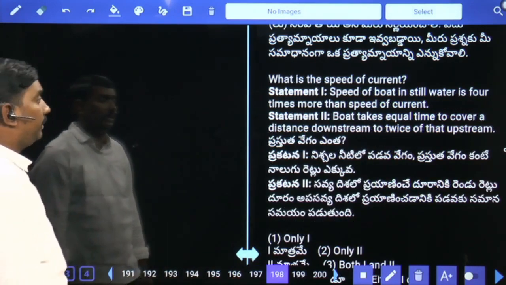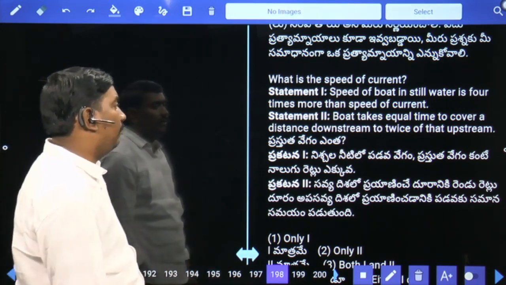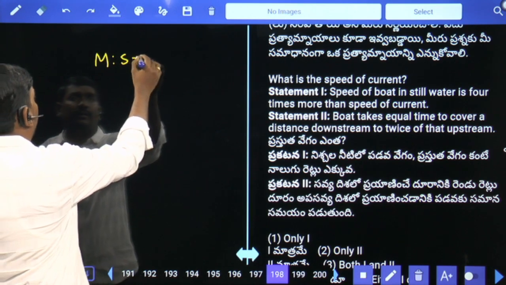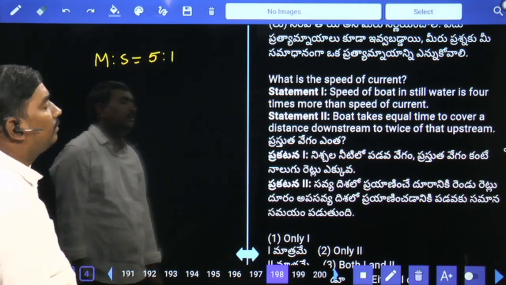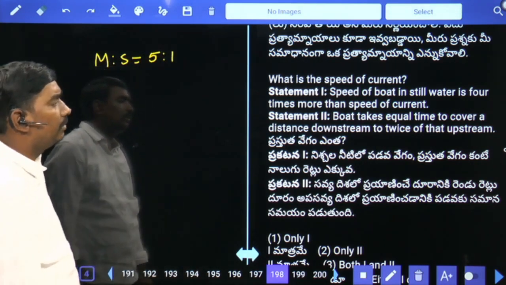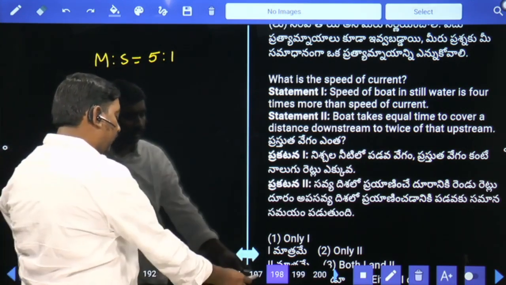What is the speed of the current? S value. The speed of the boat in still water is 4 times more than the speed of the current. Means M and S is 5:1. It's not possible. The boat takes equal time to cover a distance downstream to twice of that upstream. Here also not possible. Neither one nor two.